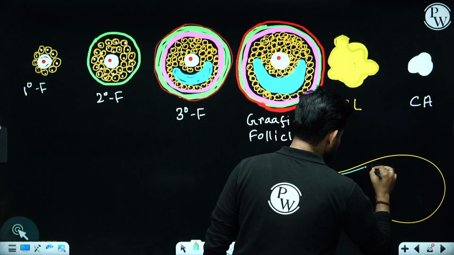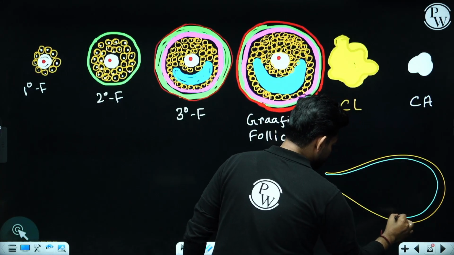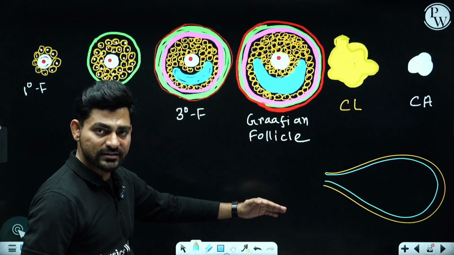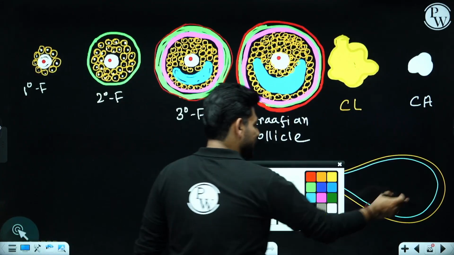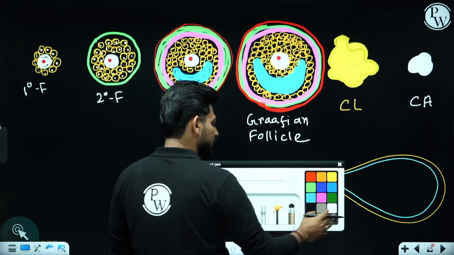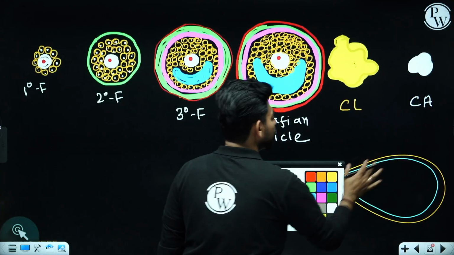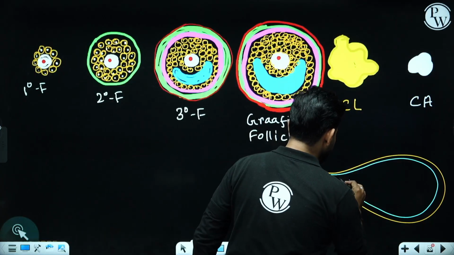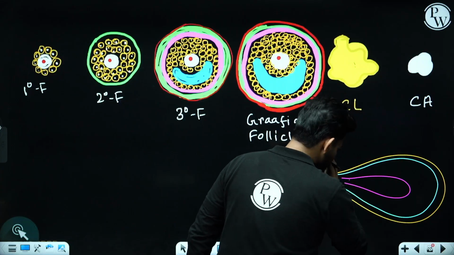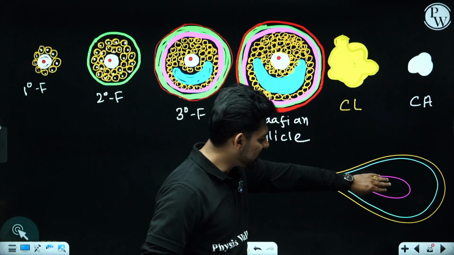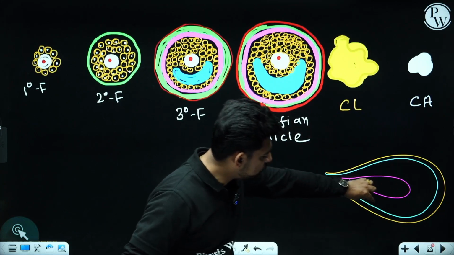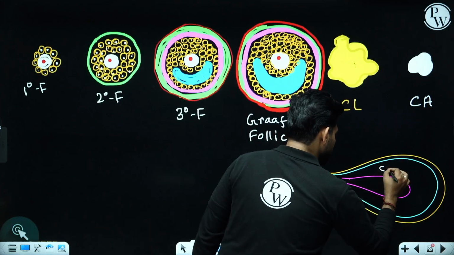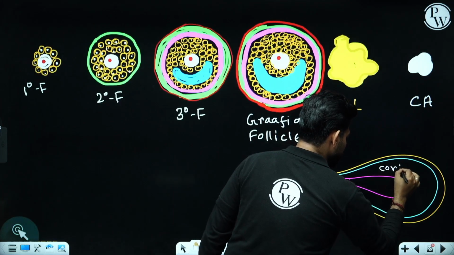There will be one layer of fibrous tissue, the tunica albuginea, below the ovarian surface epithelium, and inside the ovary you are going to get this part called the stroma, the ovarian stroma. Now this ovarian stroma is divided into two sections. The inner zone is called the ovarian medulla, and the outer zone of the ovarian stroma is called the ovarian cortex.